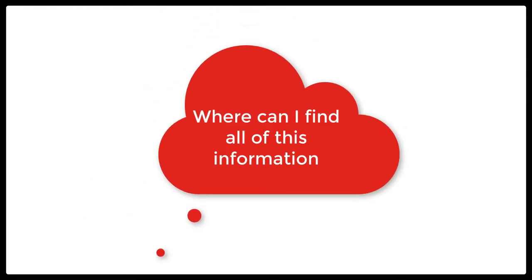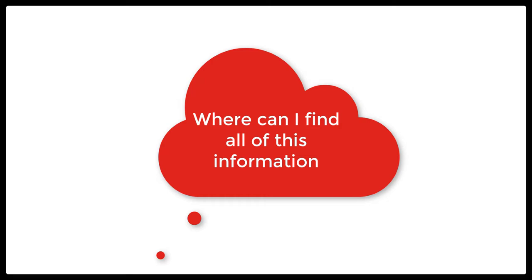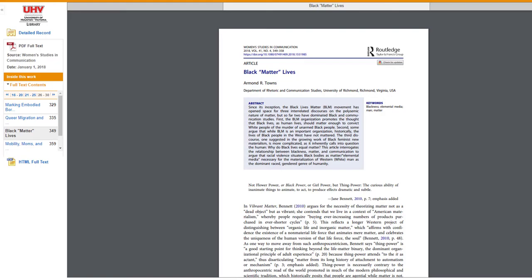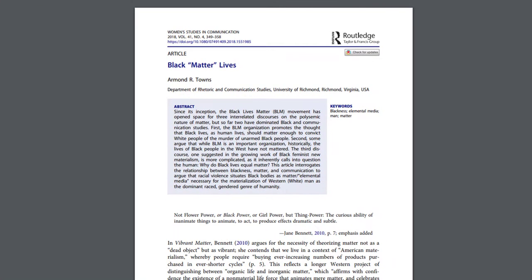You might wonder where you can find this information about a resource. Some seem obvious, like title, but some are a bit harder to find if you're not sure where to look. I'll show you an example of where to find citation information for an article, which is a common resource used by college students.